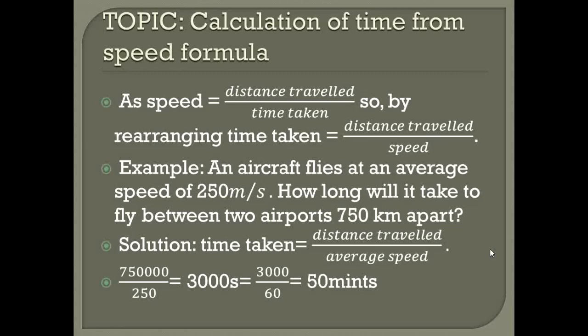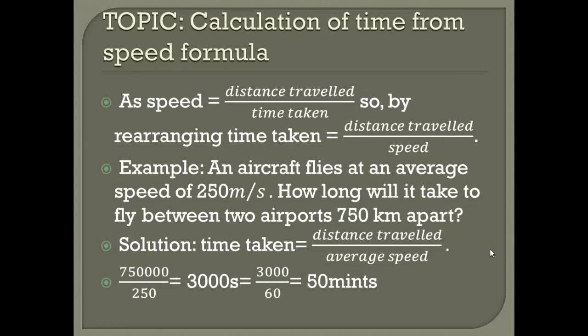Let's take an example. As you see in the example, an aircraft flies at an average speed of 250 meters per second. This is the average speed of the aircraft that is flying. How long will it take to fly between two airports?